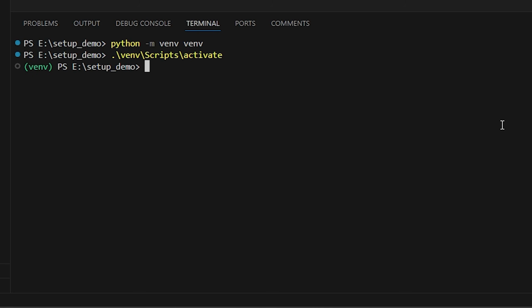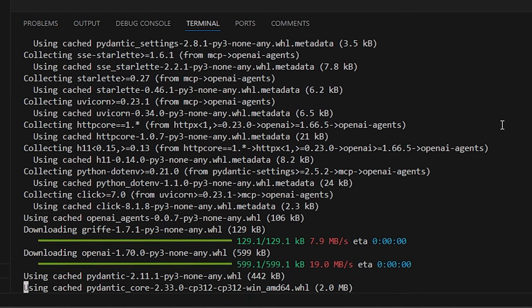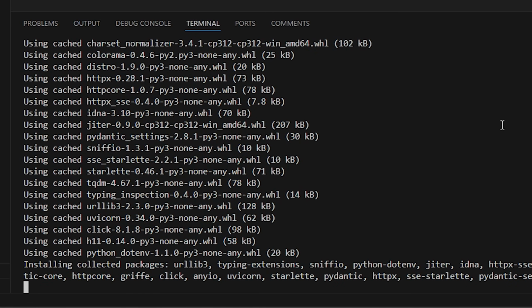Okay, so now we're good to go to actually install packages. So when you're installing packages for a Python project, there's two ways you can do it, or there's more than two, but two of the major ways that we can do it in this tutorial series is by installing it using pip. So pip install and then the package name. So we could do, for example, openai-agents. This is actually the name of the package that will bring in the Python library for the OpenAI Agents SDK. So let's run it. So this will install it locally and all its dependencies to our Python virtual environment that we just created. So that will give us everything that we need.